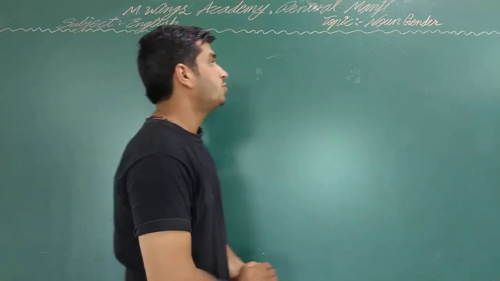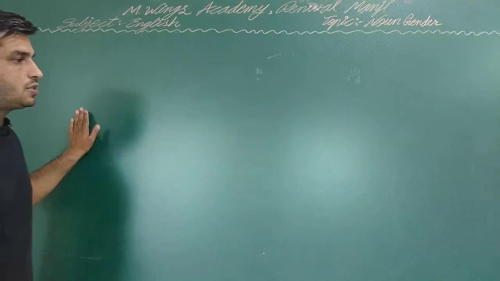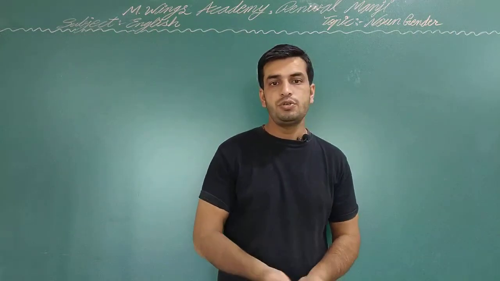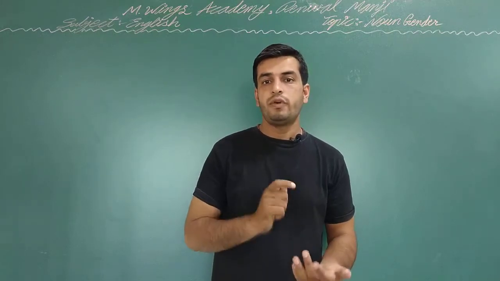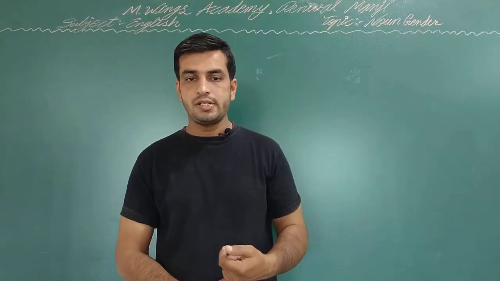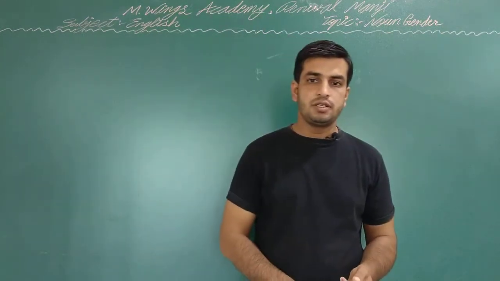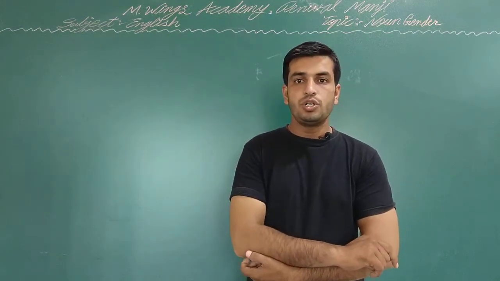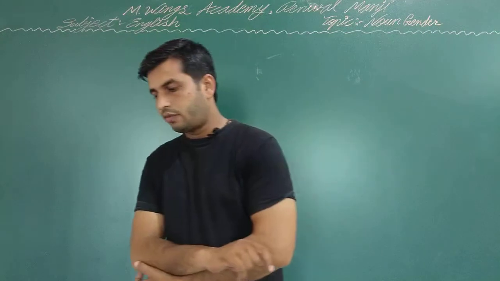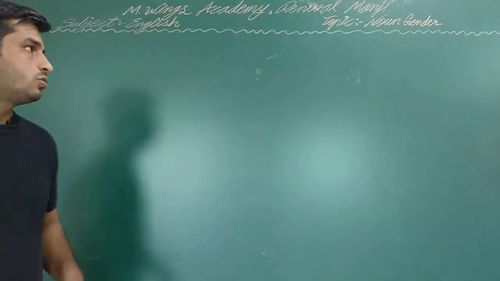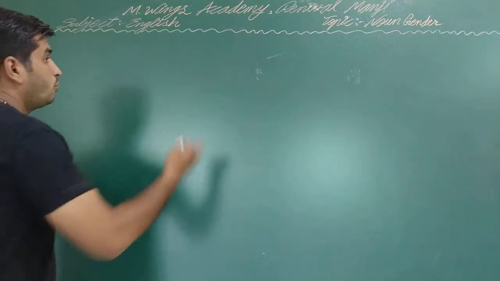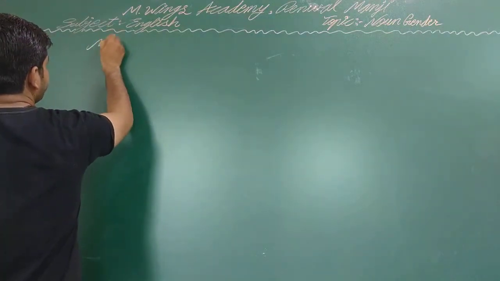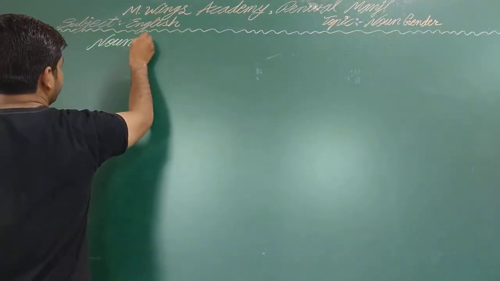So in this video we will discuss these four types of gender that I told you orally. First is common gender, second is neuter, and earlier I told you about the masculine and the feminine gender also. So we start the noun gender.